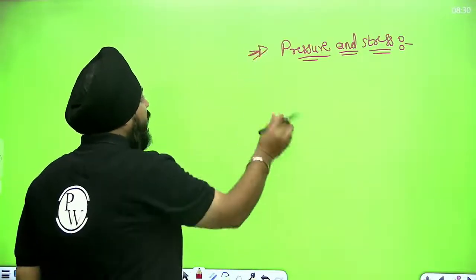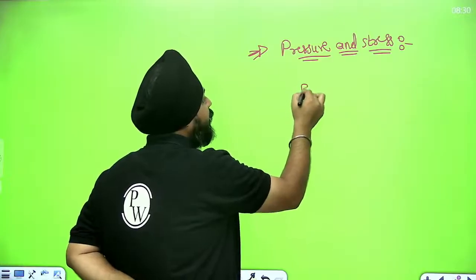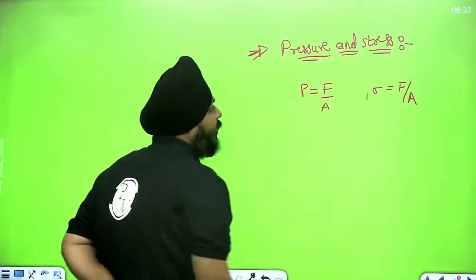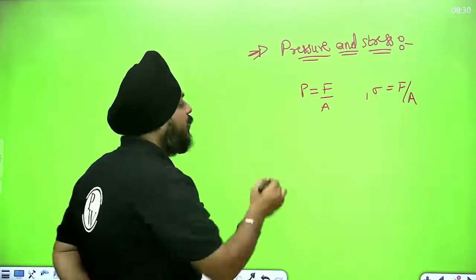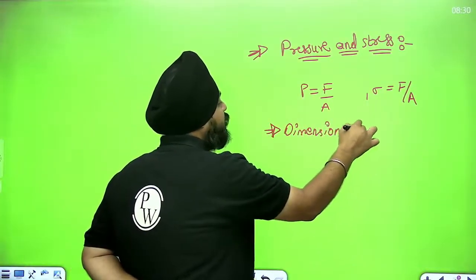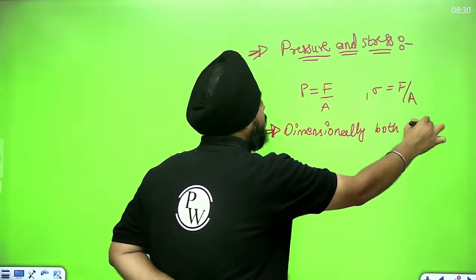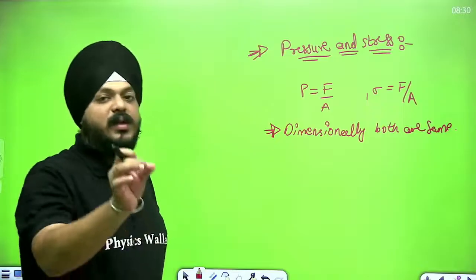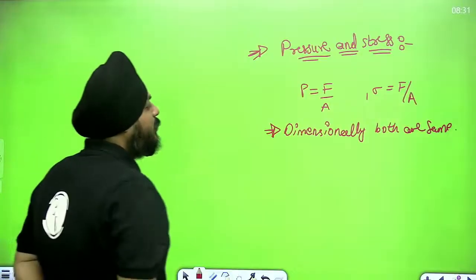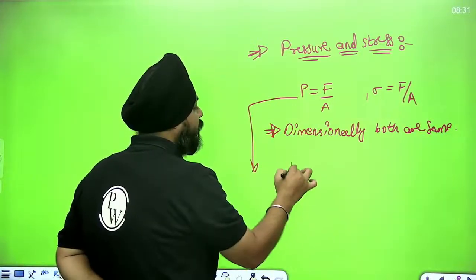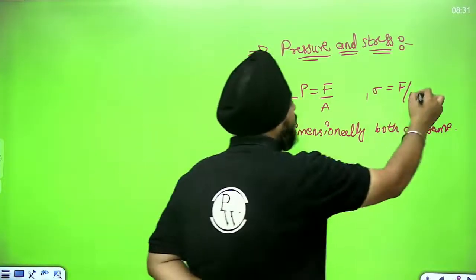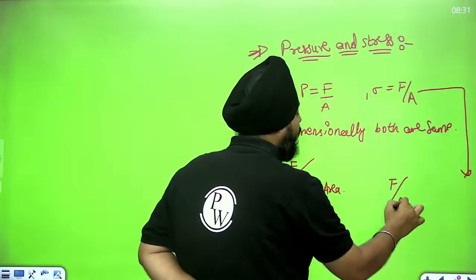As I told you all, both have a similar meaning. Pressure is force per unit area. Stress is also force per unit area. Dimensionally they both are the same, but the things differ. Conceptually, stress is the force per unit entire area of an object, and pressure is force per unit cross-sectional area.